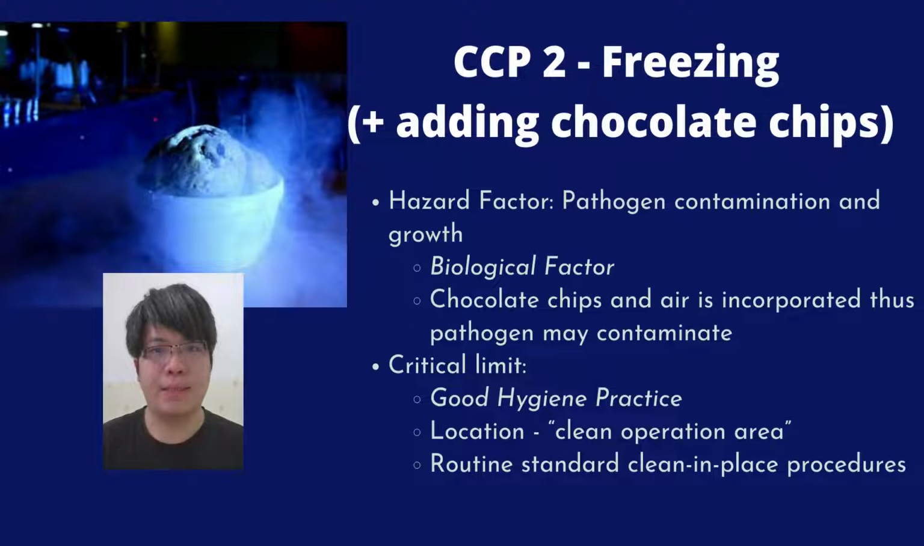The second CCP is at the freezing and chocolate chip addition process. The hazard factor of this process is pathogen contamination and growth. During this process, the pathogen may be incorporated within the air and chocolate chip to contaminate the food. Hence, in order to minimize this safety hazard, good hygiene practice is important. The processing facility should be in a clean operation area with a strictly controlled factory environment and personal hygiene. The facility needs to perform standard clean-in-place procedures frequently to ensure that the environment for material addition remains sanitary.